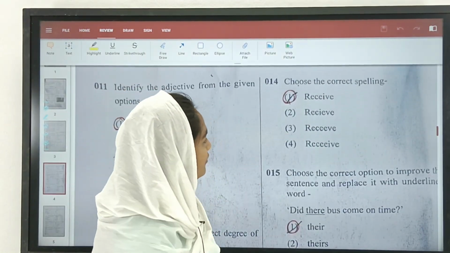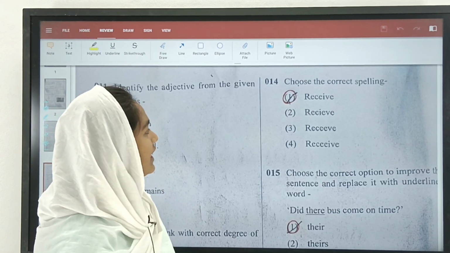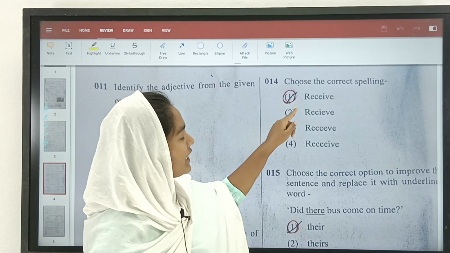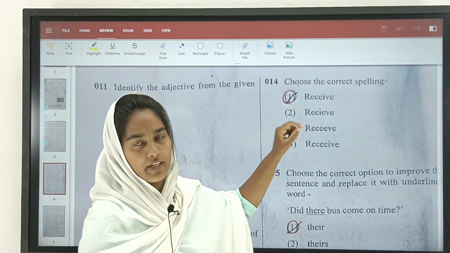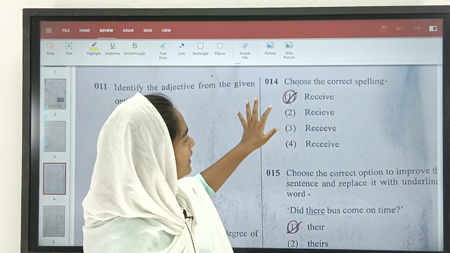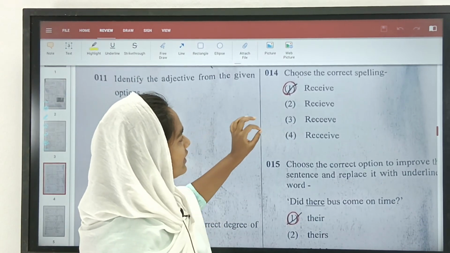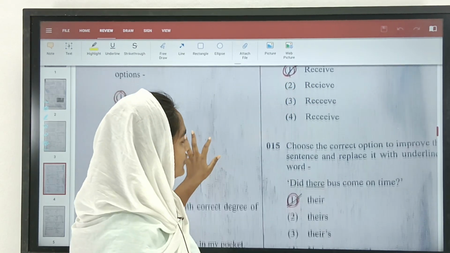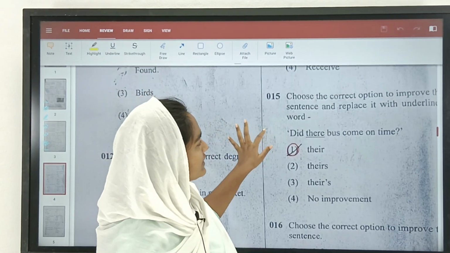Choose the correct spelling. We have 4 spellings here. Actually, they are asking the correct spelling of receive. So the correct spelling of receive would be R-E-C-E-I-V-E. So here the first answer would be the receive spelling. This is the correct spelling, that is the first option. Let us move on for the next one.